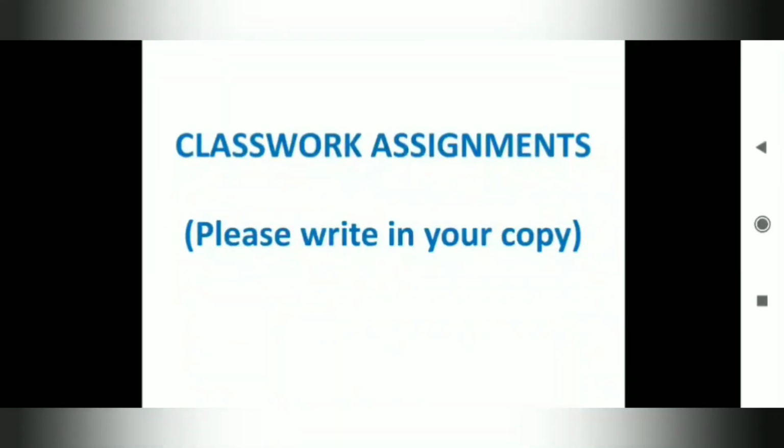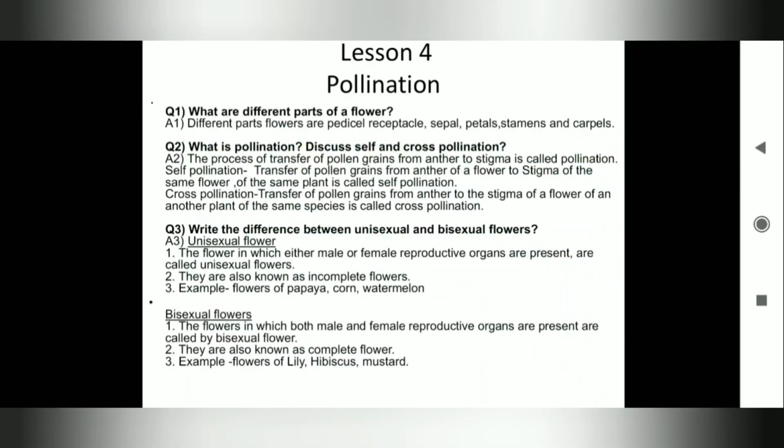Classwork assignment. Please write down in your copy. Children, now lesson number 4, pollination. These are the classwork assignments. Question number 1. What are the different parts of a flower? Different parts of a flower are pedicel, receptacle, sepal, petal, stamen and carpel. What is pollination? Discuss self and cross pollination. The process of transfer of pollen grains from anther to stigma is called pollination.